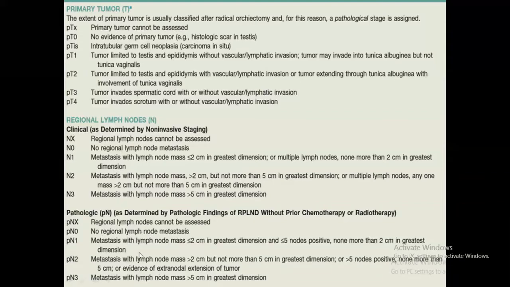This is the pathological, where here they have mentioned the number of nodes. So here it becomes less than 5 nodes positive for N1, for N2 more than 5 nodes positive, and N3 is more than 5 centimeter. You need to go through this again, but what I want to really specify is the difference between the clinical and pathological nodal staging.